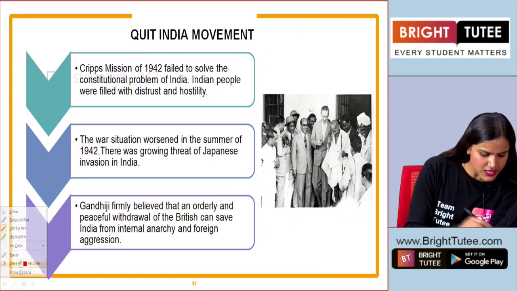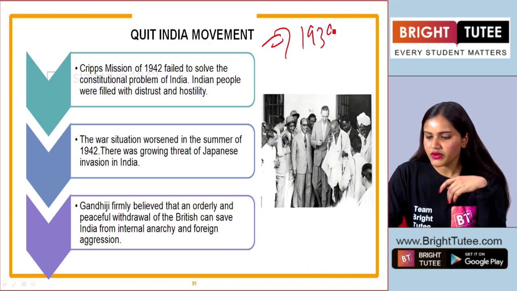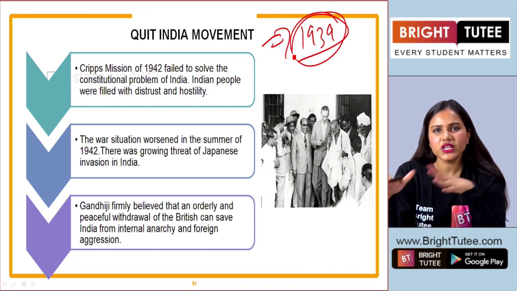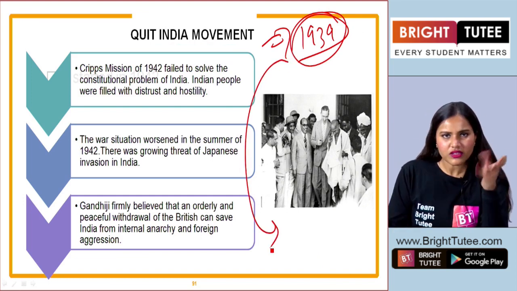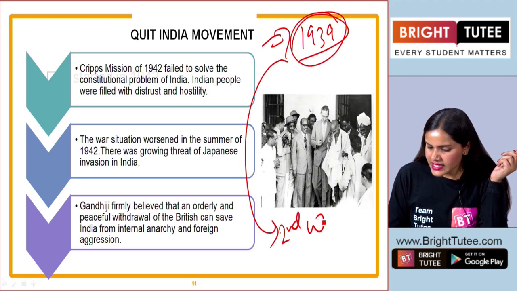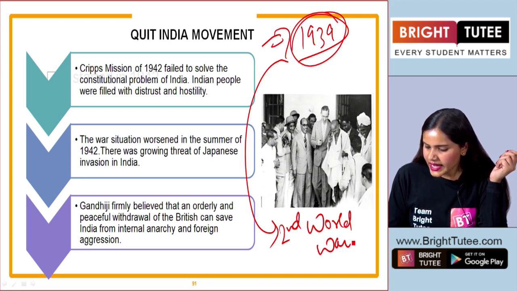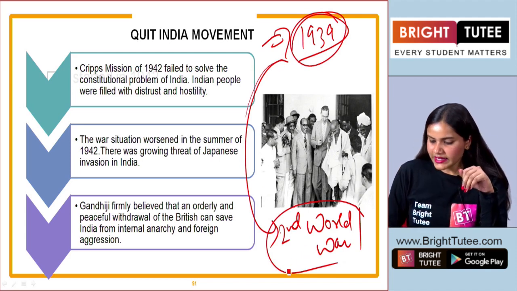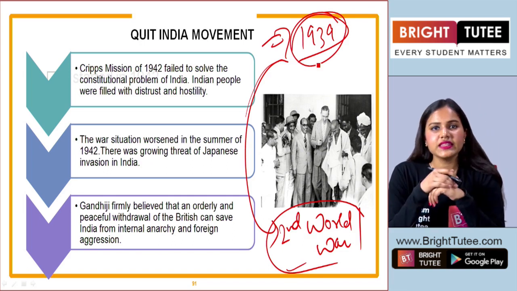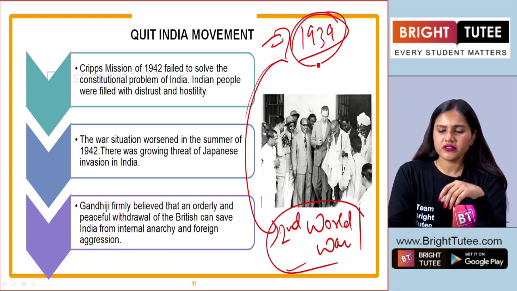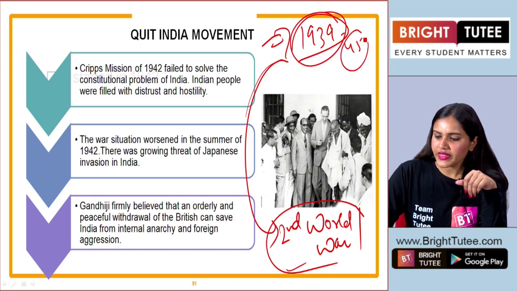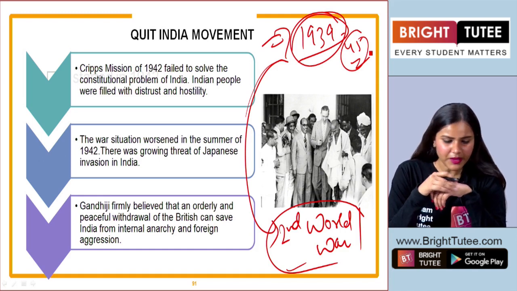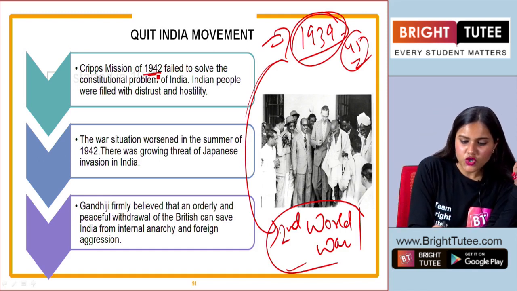Now I am just asking a year here, that is 1939. Do you know the significance of this year students? Can you relate to it? If not, it was during this year that the Second World War had started, right? So we all know that the Second World War started in the year 1939 and continued till 1945. Okay?